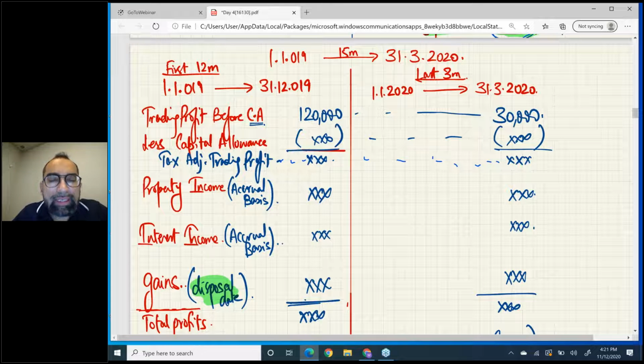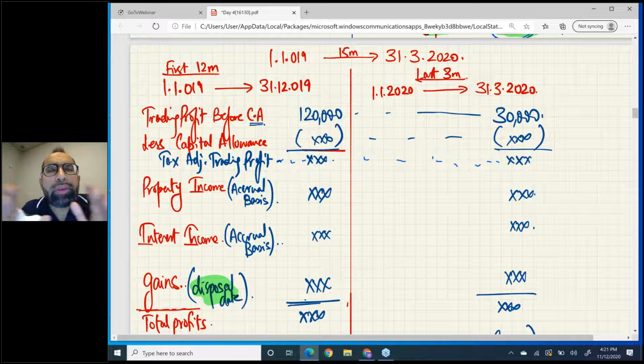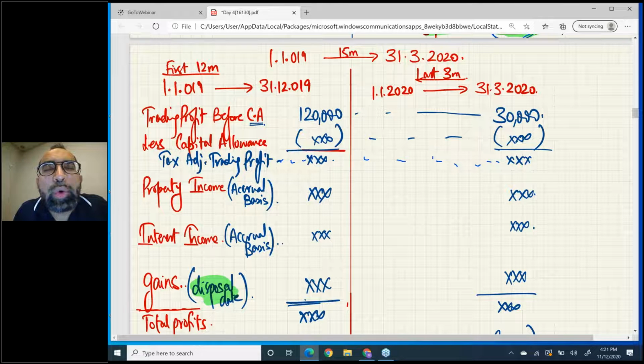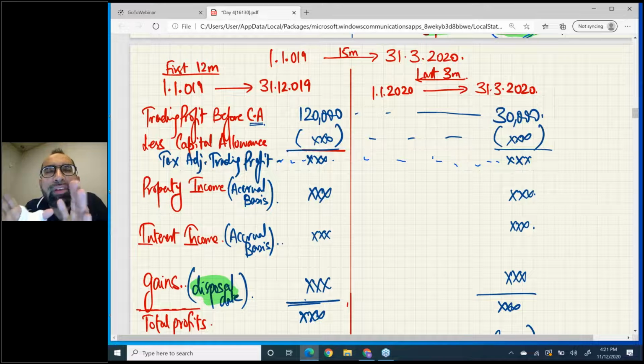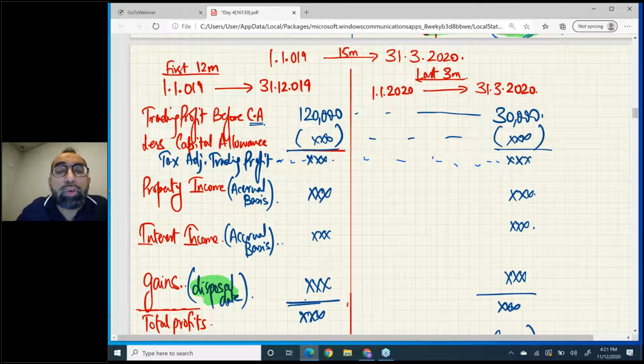Now the next step. Students may ask, sir, in these 15 months we may have property income. Yes. So how are we going to split the property income between the first 12 and remaining 3 months? Open your eyes, read it. Using accrual basis.